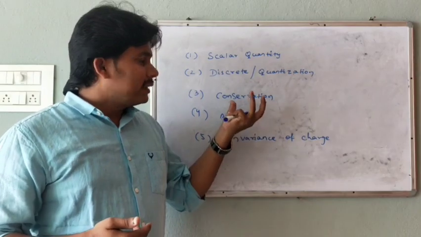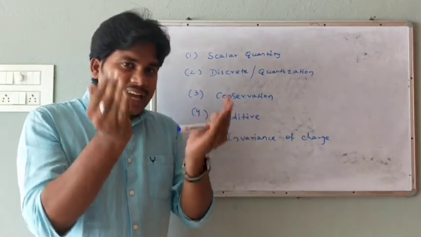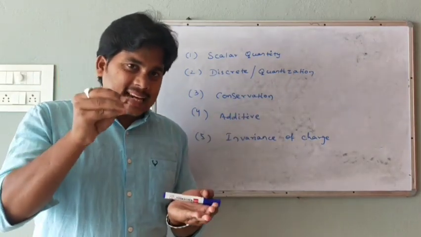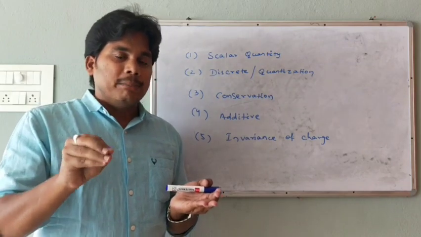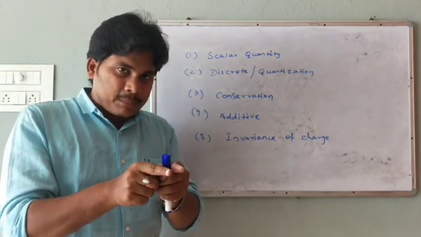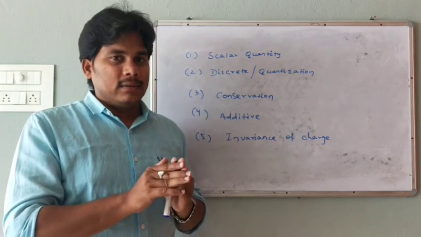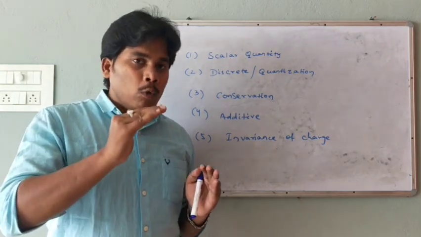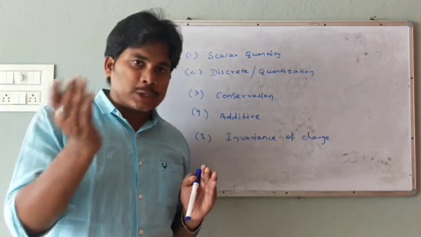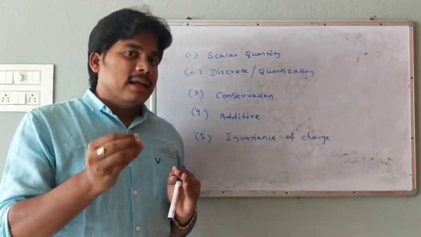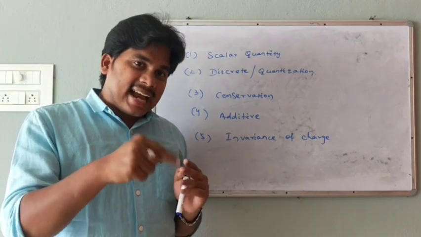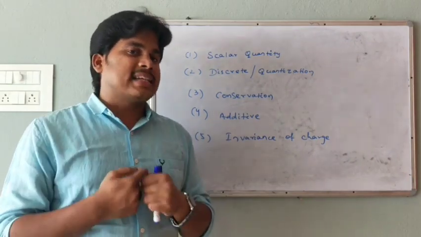In the same way, in the conservation of charge, if you take an isolated system, the net charge within the system is zero. Means the total charge present within the system is a neutral entity. That means there will be no creation or destruction of a charge. Rather, we can create a charged particle or we can destroy a charged particle.